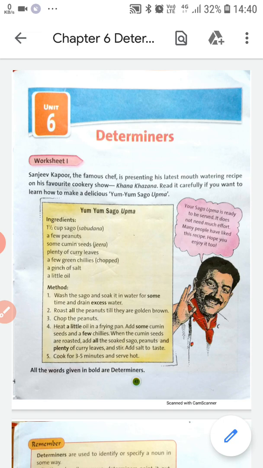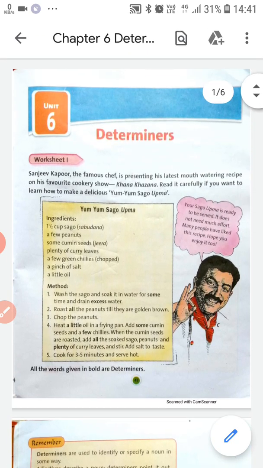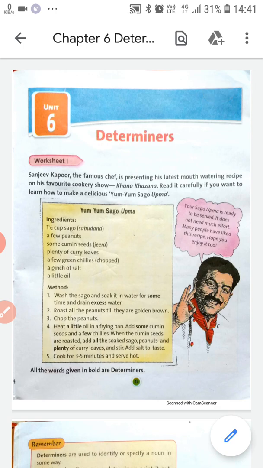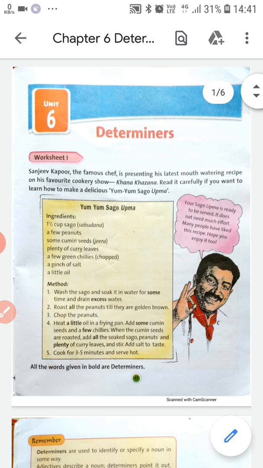Before we start the exercises, the worksheets of this chapter, I would like to discuss the uses of some of the determiners. Among them, I think I have discussed a little bit about the use of much and many in my previous video, and I have also explained countable and uncountable nouns. When we talk about the use of much and many, I would like to repeat that many is a determiner.